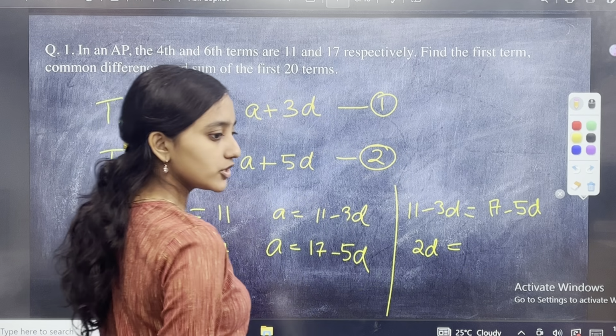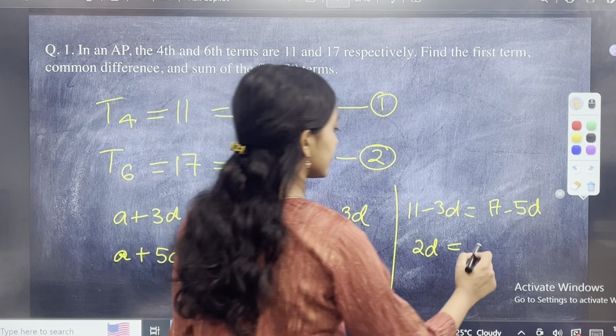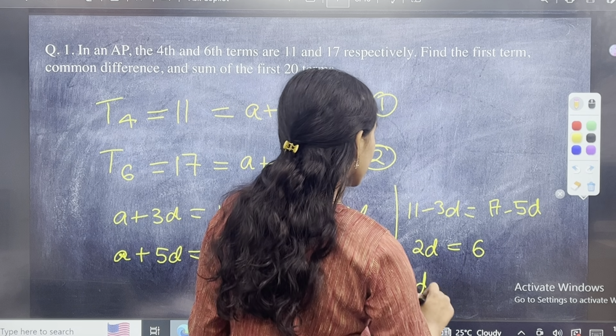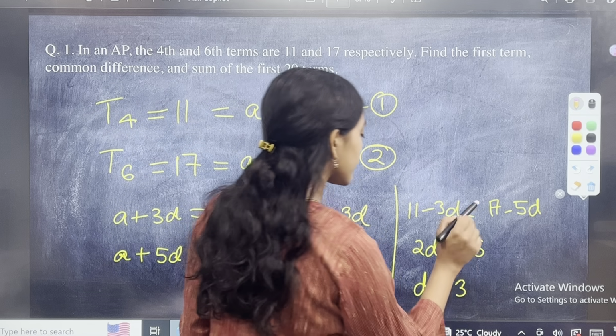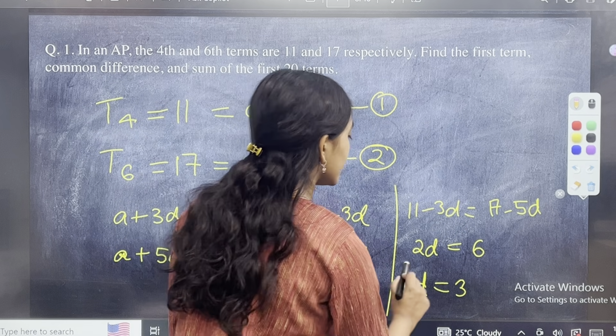17 minus 11 is what? 6. So D is equal to 6 by 2, which is 3. So we now know the value of D, which is 3.